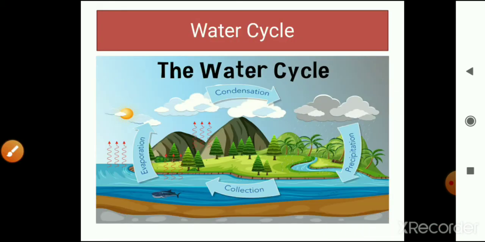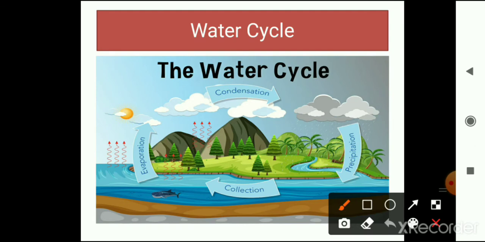Let's move on. It is water cycle. In water cycle, first the water collected in the seas from the rivers, or we can say the rainwater, and water from everywhere comes into the sea. Then the sunlight heats this water, and after heating it turns into vapors. This process is called evaporation.